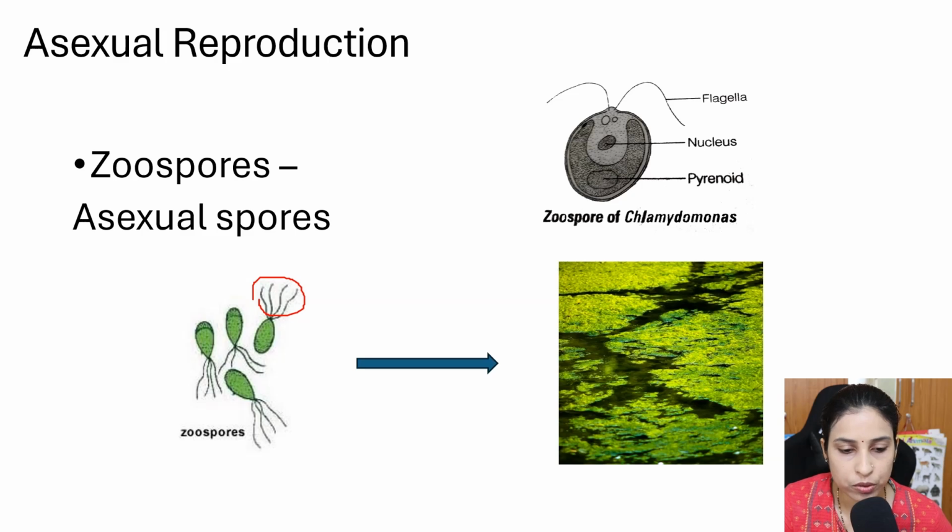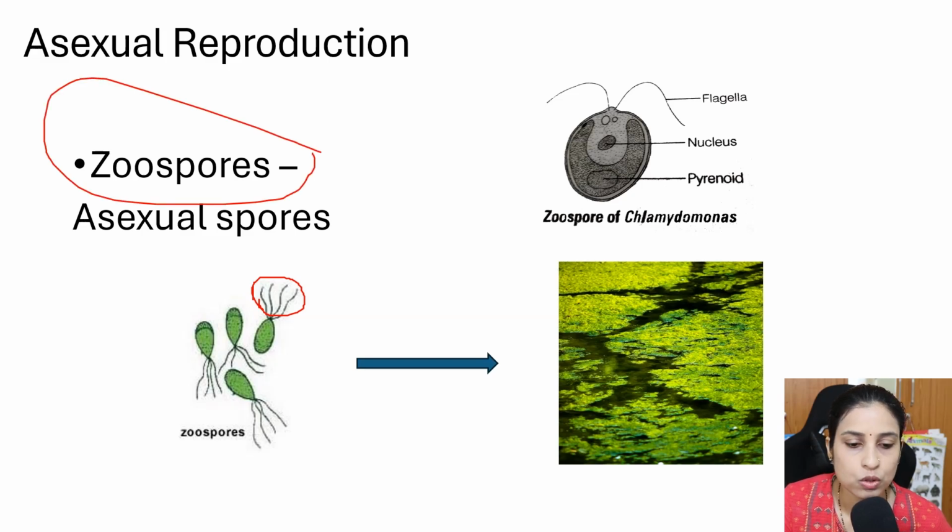The asexual spores are produced from the sporangia of the organism. Then they are released and swim in the water, germinate and give rise to a new algal thallus. In Chlamydomonas and most of the algae they produce asexual spores called zoospores.